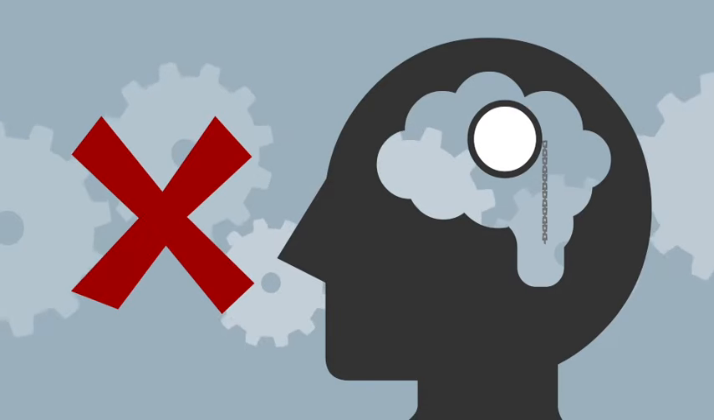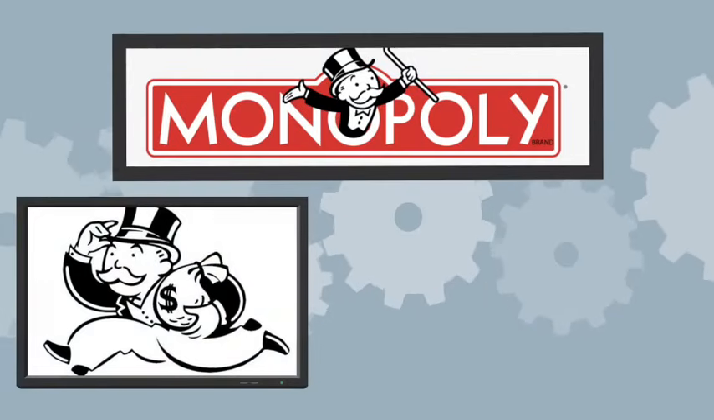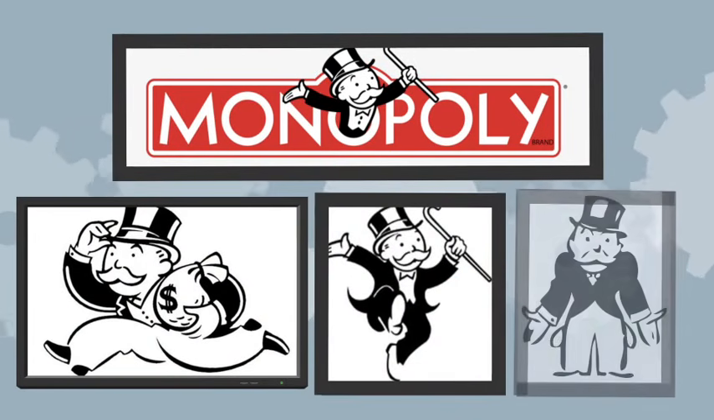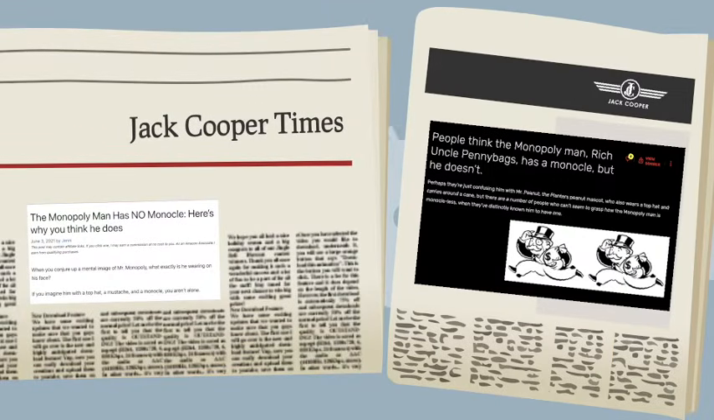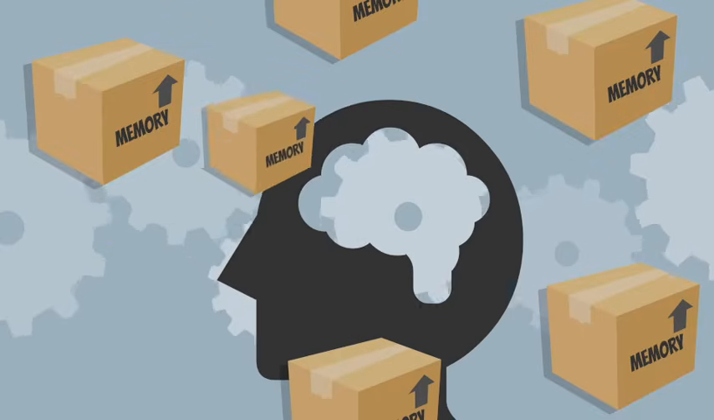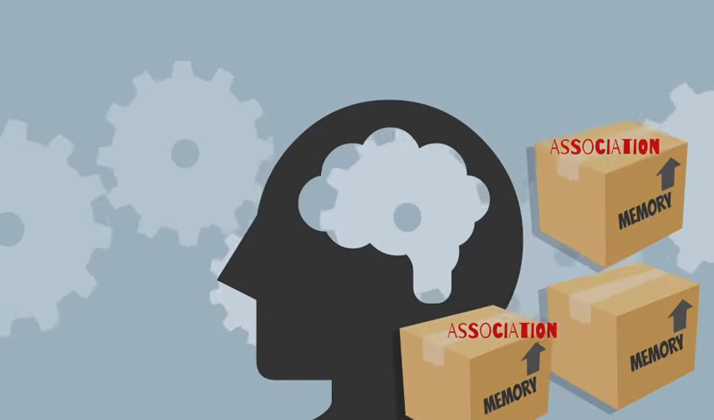However, if you named a monocle, you are incorrect. You, like many others, may be surprised to learn that Rich Uncle Pennybags has never been officially depicted with a monocle. Nevertheless, many people have a very clear picture in their head of him wearing one. Why is that? The likely scientific explanation is related to how the brain processes and stores associations and memories.